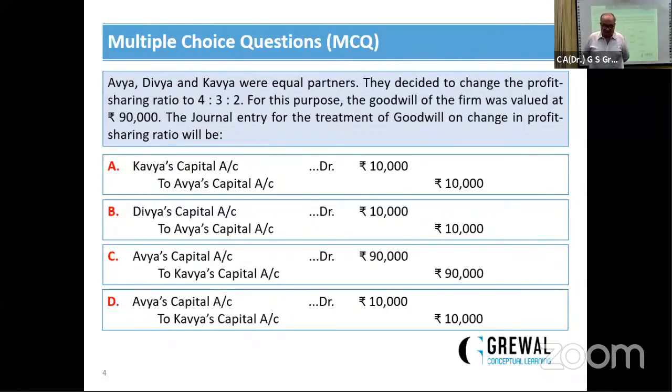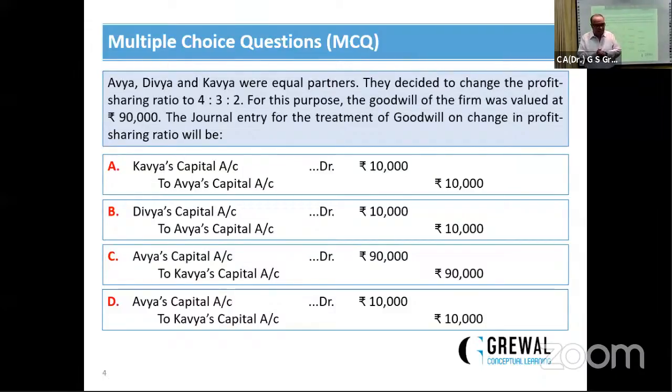So far as Avya is concerned, previously she gets 1/3 share. Now she is getting 4/9. It means her share is increased. She is the gaining partner by 1/9 share. And who is the sacrificing partner? Kavya is the sacrificing partner by 1/9.